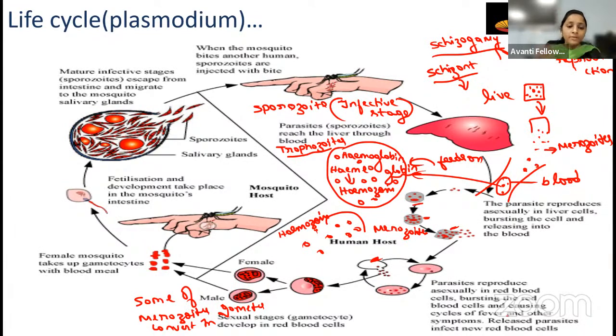Okay, so now what will happen? A female gamete is separate and a male gamete is separate, right? See here, it is a female gamete and here it is a male gamete. Now this female gamete and male gamete will move to the superficial vessels of the skin. So these gametes reach the skin, right? So now what will happen? If any mosquito comes and bites here, it will suck the blood from here, right?